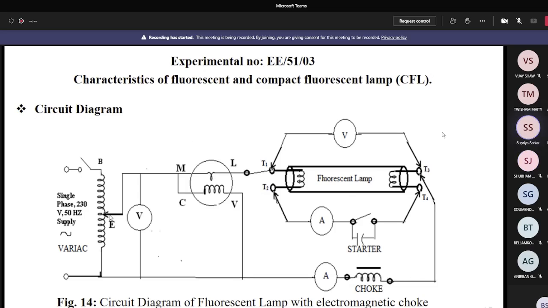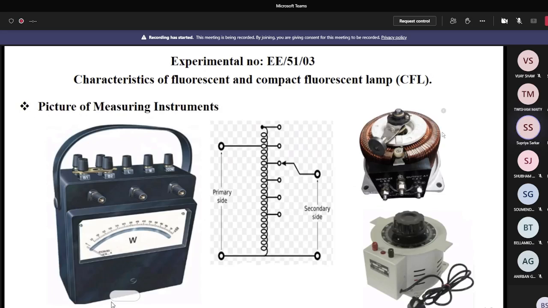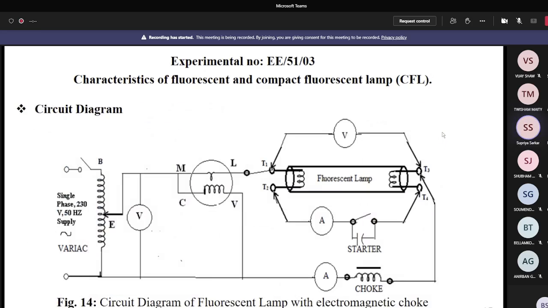So first, you keep the jockey position at 0. Then you put on the switch. Here you make the switch on, but there is no voltage across the circuit because the jockey position is at 0. Okay. Why is it?